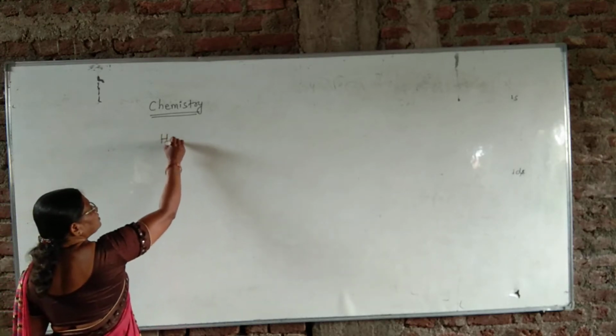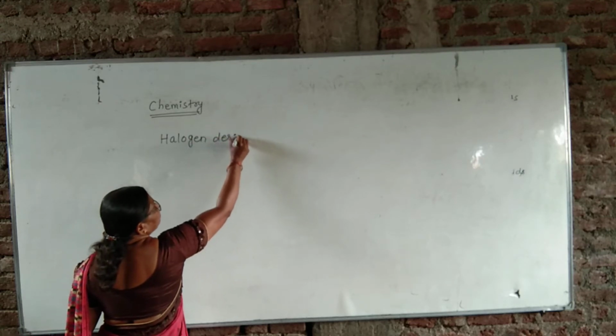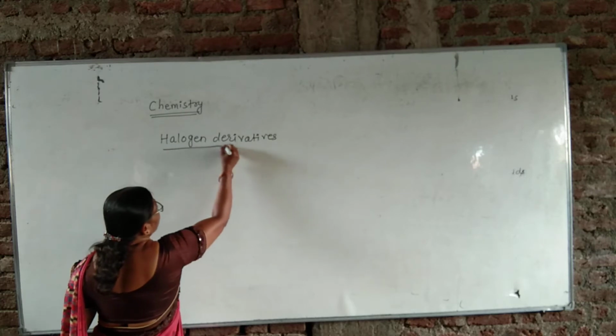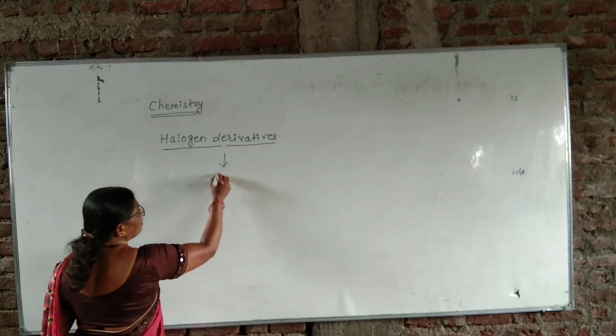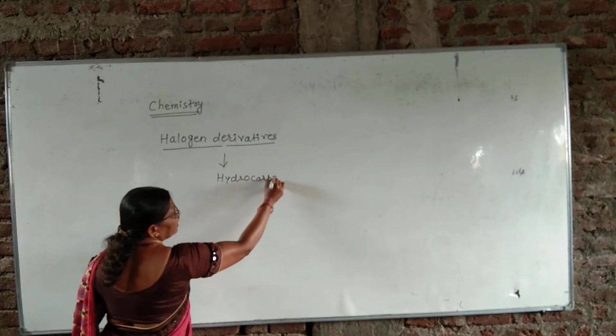We have to start the chapter, that is halogen derivatives. Derivatives means they are derived from the species. That species are called hydrocarbons. And what are hydrocarbons?